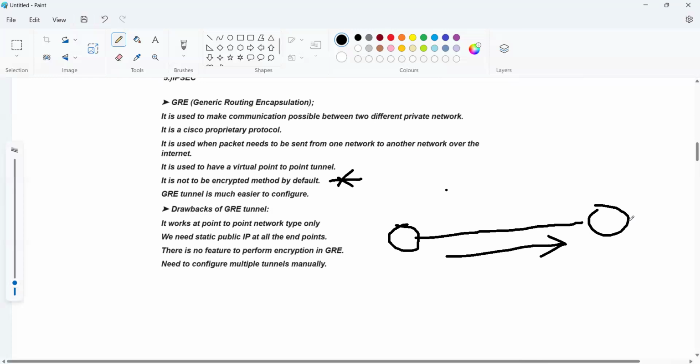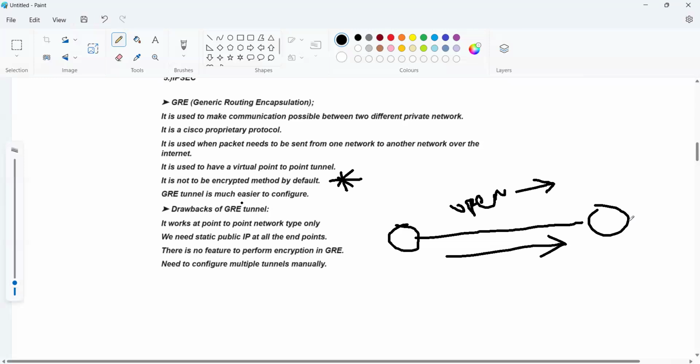Everyone can open the packet, see what is going inside, easily read it, hack it, and trace something also. So that is the drawback. Encryption will not happen.